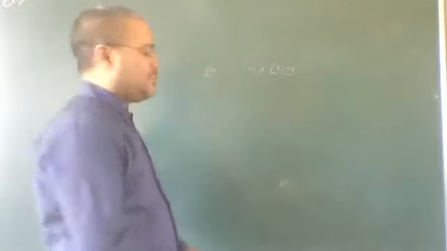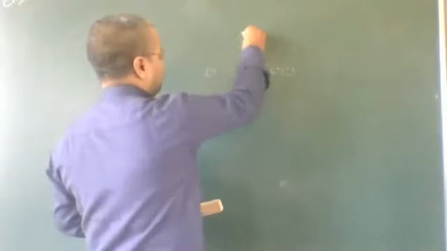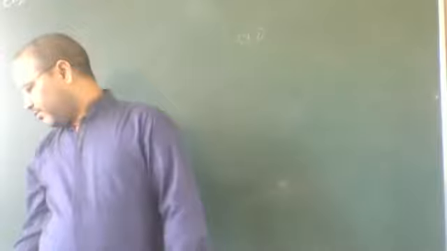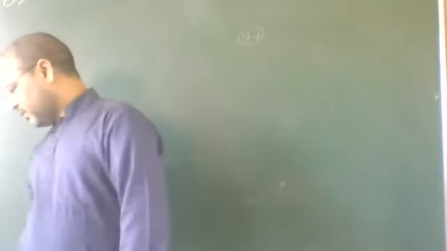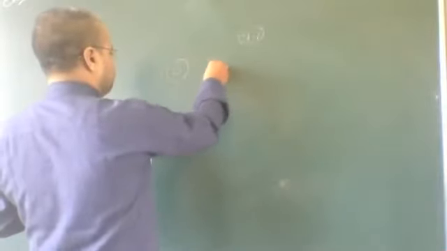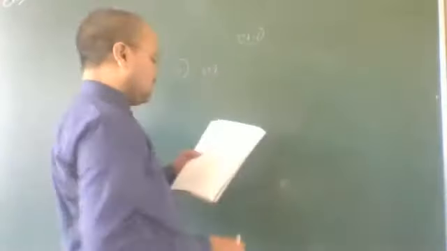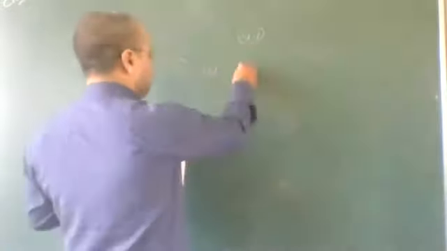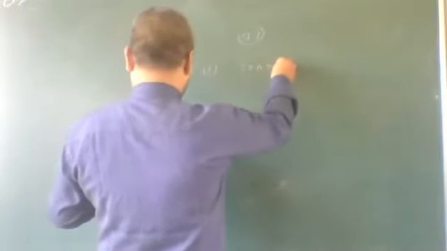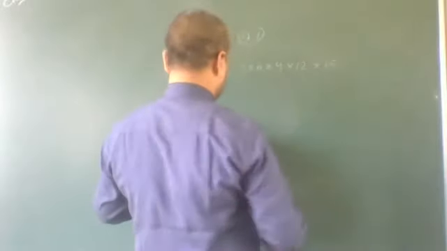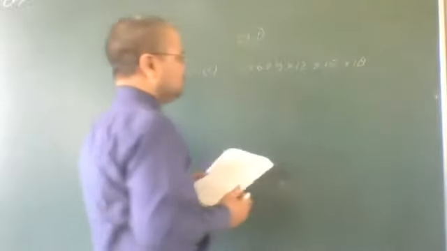There are some questions given in exercise 8.1, some important questions I want to explain. That is question number 6. Here, 6 first part: convert into factorials, 3 into 6 into 9 into 12 into 15 and into 18.